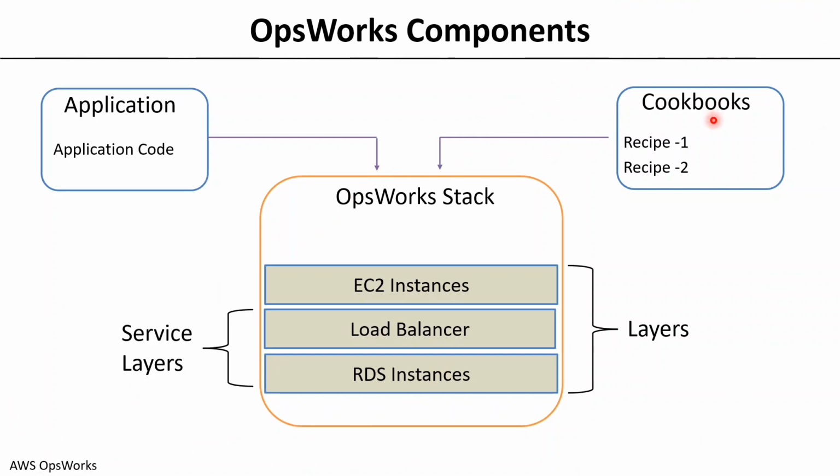So this is all about infrastructure, right? So where is your application? The application comes from another source. Your actual application may not be part of your cookbooks, right? So they are separate components. These application codes will also come from their own repository into the OpsWorks stack, right? So these are the different components that OpsWorks has.